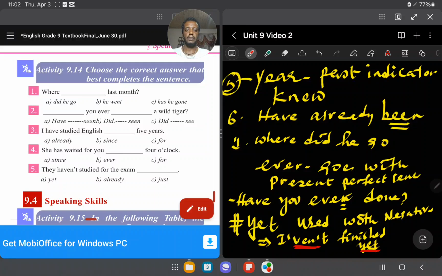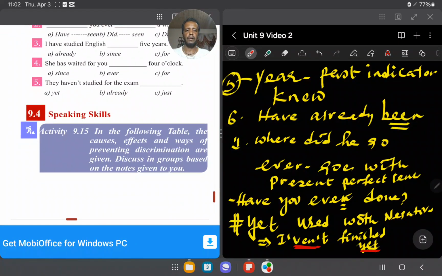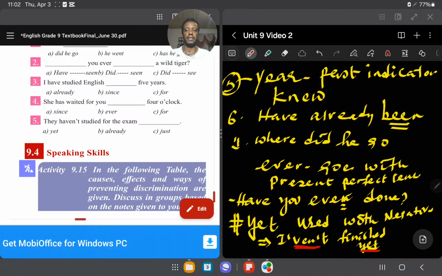ስለዚህ yet is used in negative form in a sentence. ይህንን ኤግዛምፕል ልትወስዱ ትችላላችሁ ማለት ነው። The position of yet is almost at the end of the sentence. ኔጋቲቭ ፎርም ላይ ነው ብዙ ጊዜ the position is at the end ላይ ነው የምንጠቀምበት። ኦኬ don't forget it.